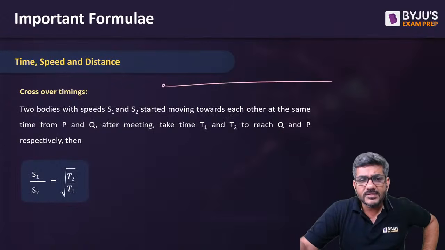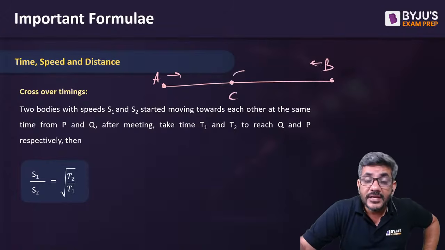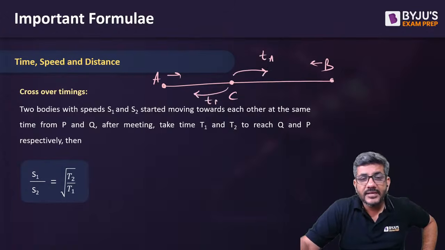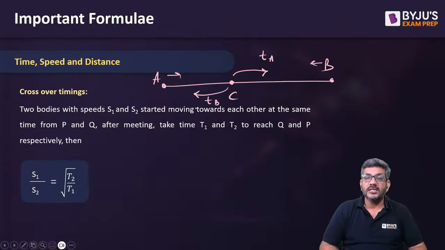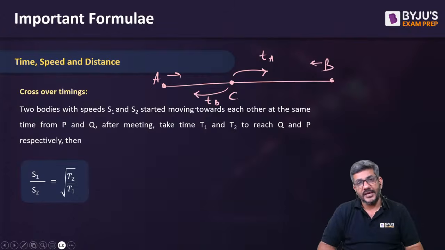When two people start moving towards each other, let's say A from here and B from here, they move towards each other and meet at a point, let's say C. After meeting at C, A takes TA time, and B takes TB time to reach their destinations. Then what is the ratio of their speeds? That is given by crossover timings.